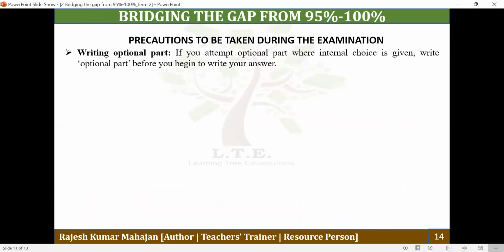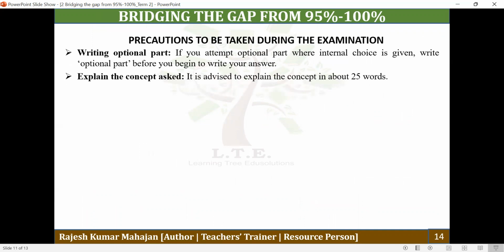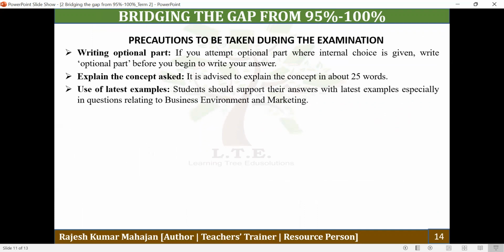Next, write optional part. If you have an alternative part in a question and you are attempting the alternative part, you should simply write optional part. This way it gives clarity whether you have taken the first part or the second part. Explain the concept involved, as asked; it has already been discussed. Whenever you have to identify concepts, after you identify and write them, you should explain in about 25 words. You should use the latest examples as much as possible, and this can happen if you are in the habit of reading newspapers and watching news channels.